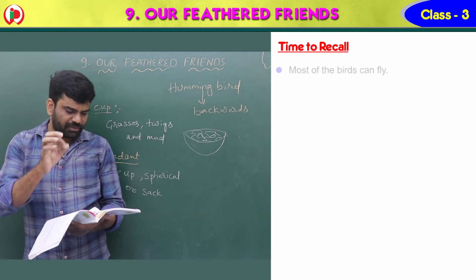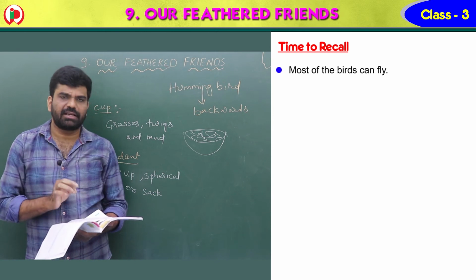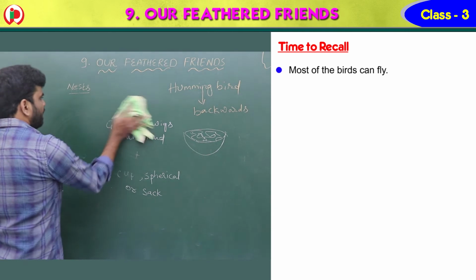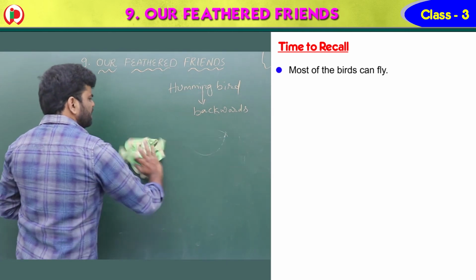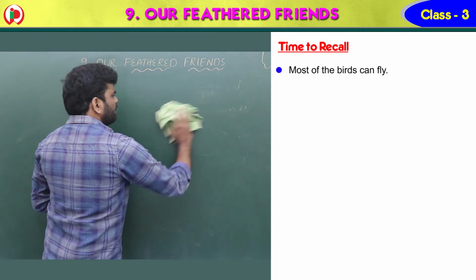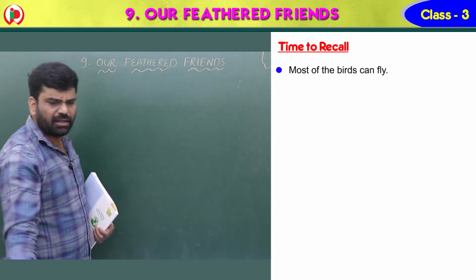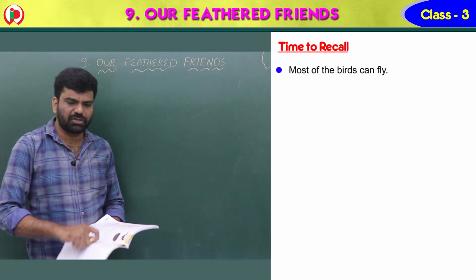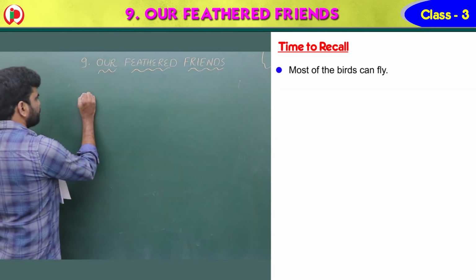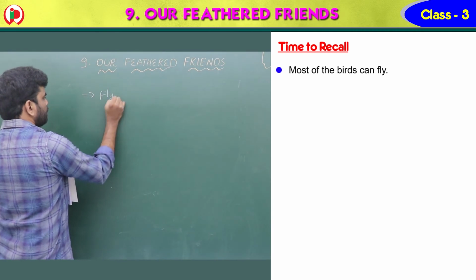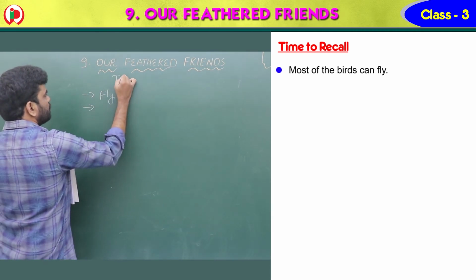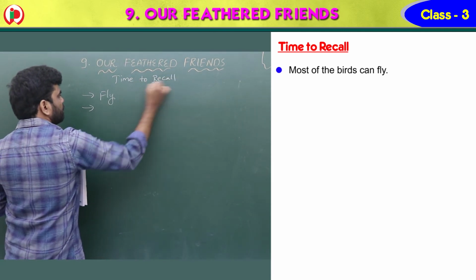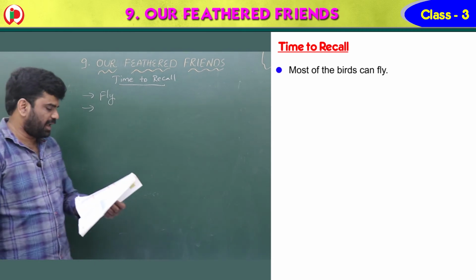Now it's time to recall, children. First one, most of the birds can fly. 90% of the birds will fly, children, but some birds like the ostrich, which are heavy, won't fly. So what is the first point? Most of the birds can fly. So it's time to recall the lesson.